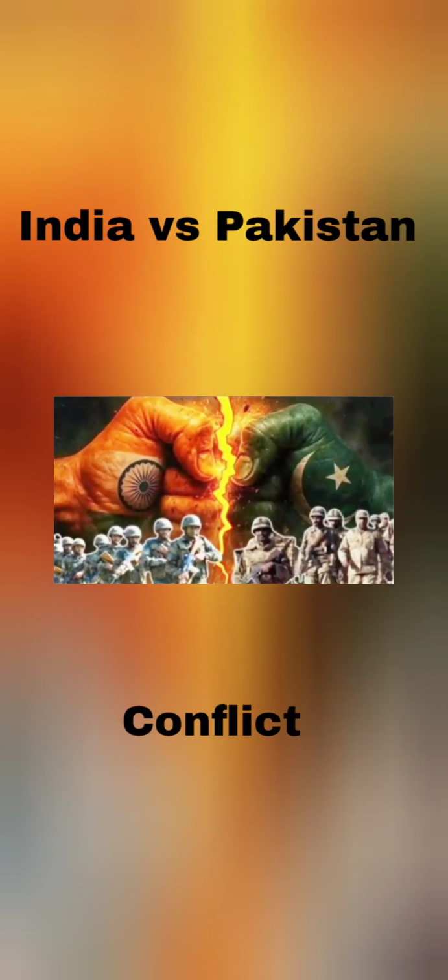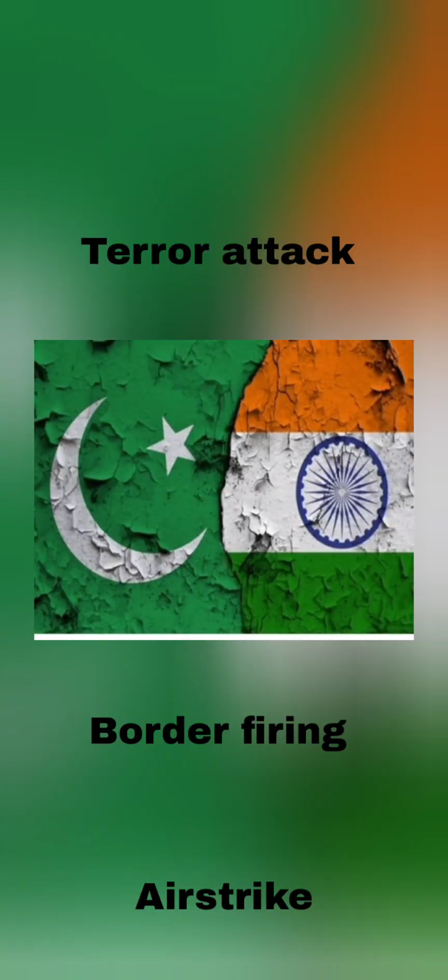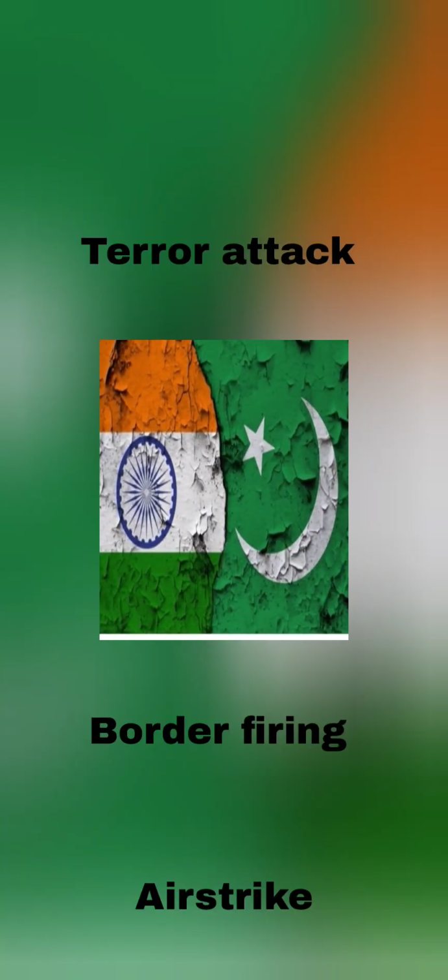The third one is the India versus Pakistan conflict. The countries involved are India and Pakistan themselves. Major wars: the 1947 Kashmir War, 1965 Jammu and Kashmir, the 1971 Bangladesh War, and the 1999 Kargil War. The main problem is Kashmir. Both countries claim it as their own. In the recent situation after 1999, no full war has happened, but there are terror attacks, border firing, and airstrikes, such as the 2019 Balakot.